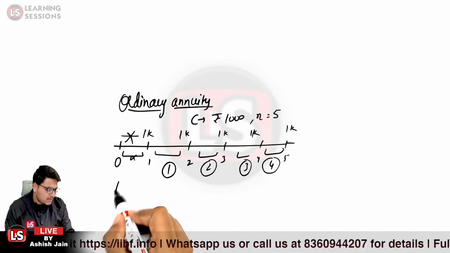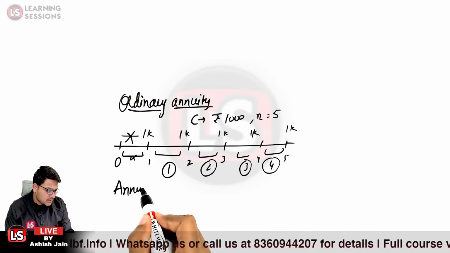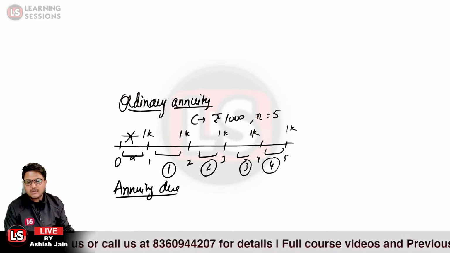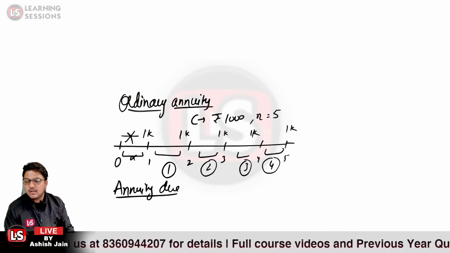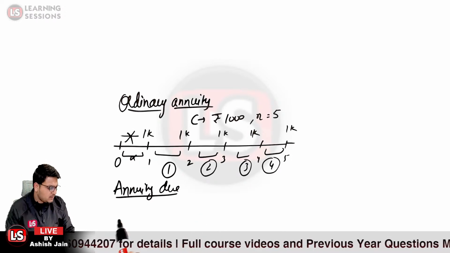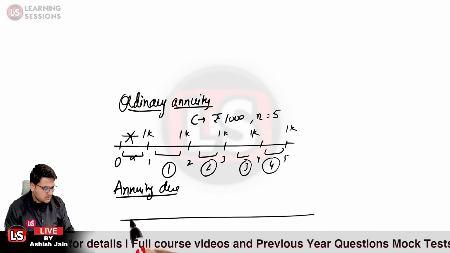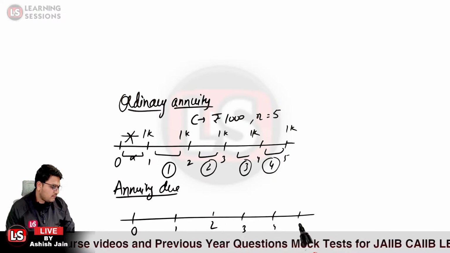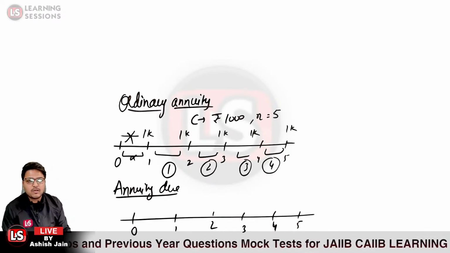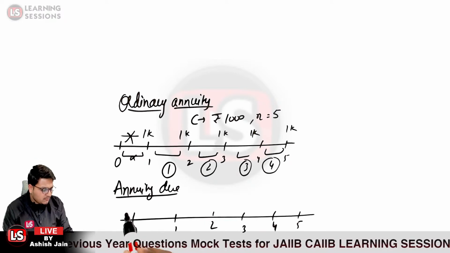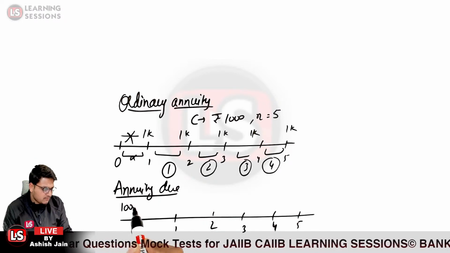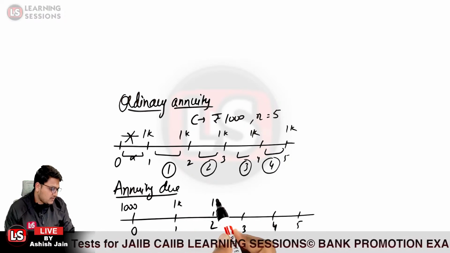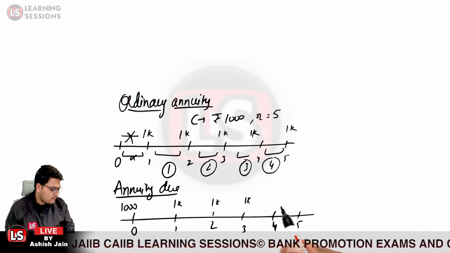And if we compare the same situation in the case of the annuity due, where the amount is being paid or received at the beginning of the period itself, and we draw the same timeline where it says 0, 1, 2, 3, 4 and 5, in this case the amount will be invested here itself, and further it will be invested here at 1, 2, 3, 4 and 5.